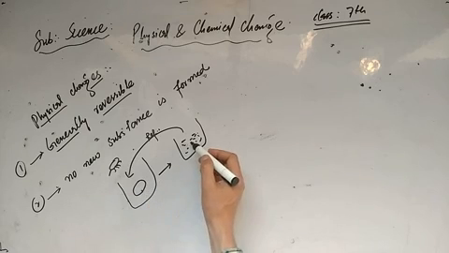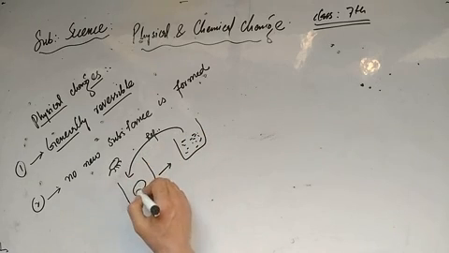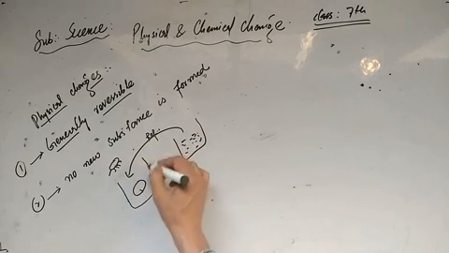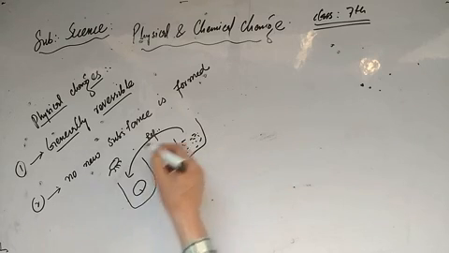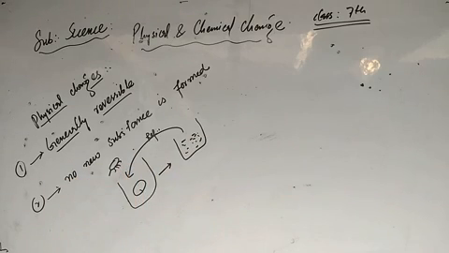Solid gets converted into liquid, and liquid to solid again. This is the melting of ice. It is a physical change, and this change is reversible. तो इसको हम कहेंगे physical change.